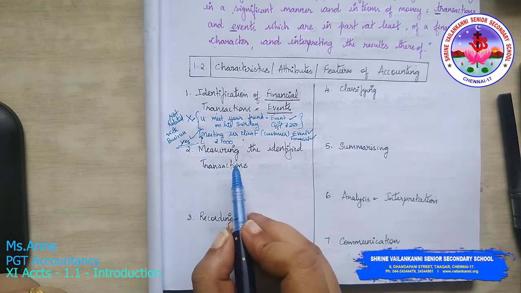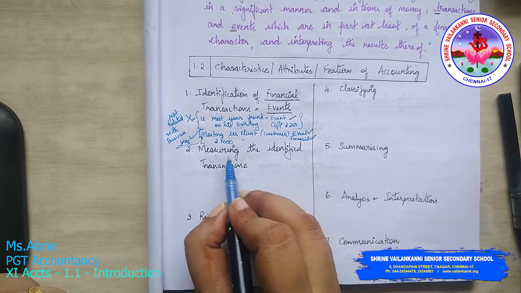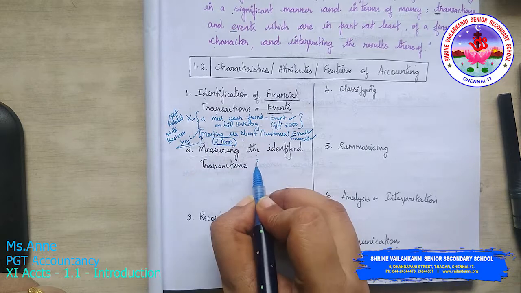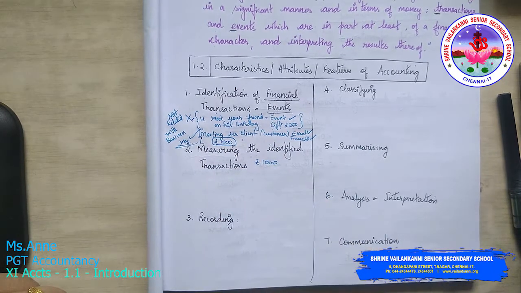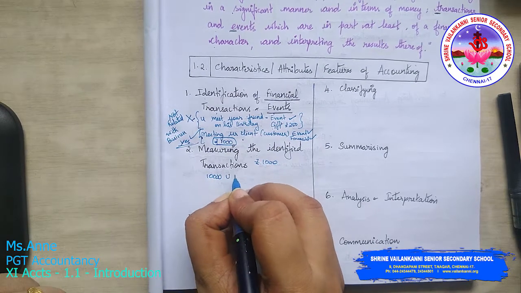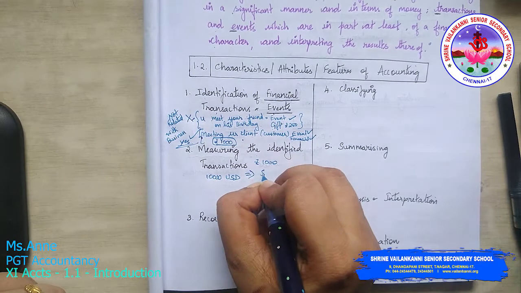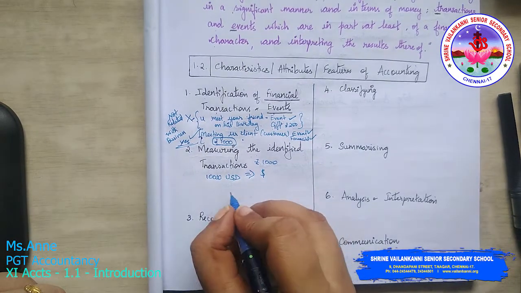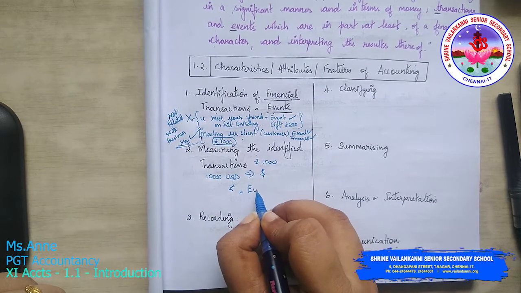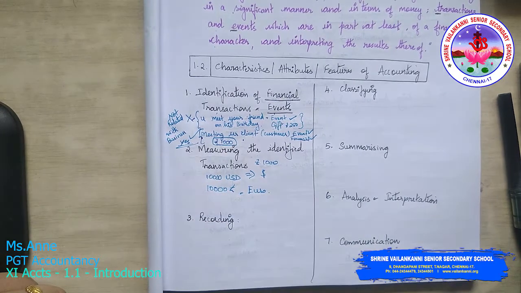Okay, the next one is measuring the identified transactions. You measure this transaction as rupees 1000 or 10,000 USD. What is USD? US dollars. Or you measure this as euro, 10,000 euro.